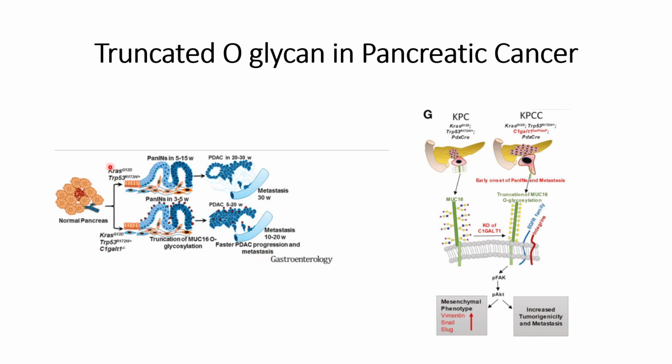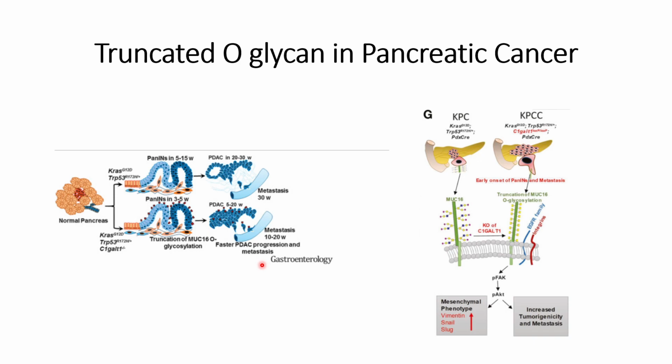And what they found out is that when there is no C1GALT1 mutation, the pancreatic cancer leads to metastasis, and this is considered the reference state. In their study, when they knocked out C1GALT1, they could see that truncation of MUC-16 O-glycosylation occurs, and also an increased rate of metastasis. So initially they hypothesized that the truncation of this MUC-16 O-glycan leads to the metastasis of these pancreatic cells.